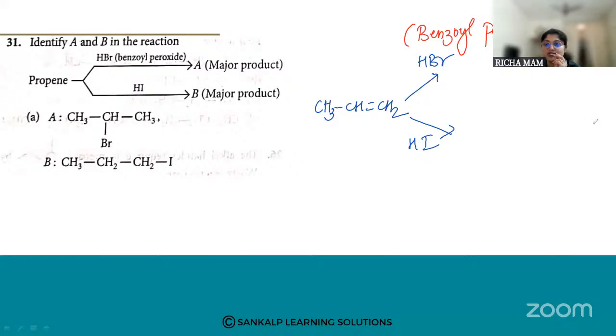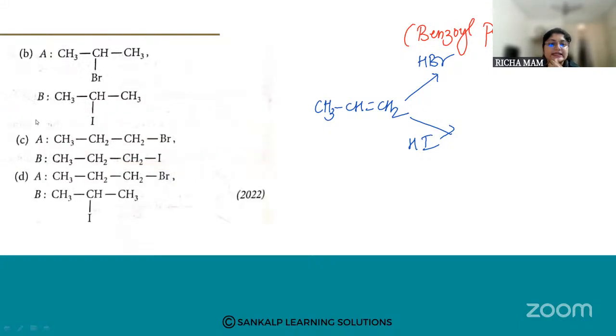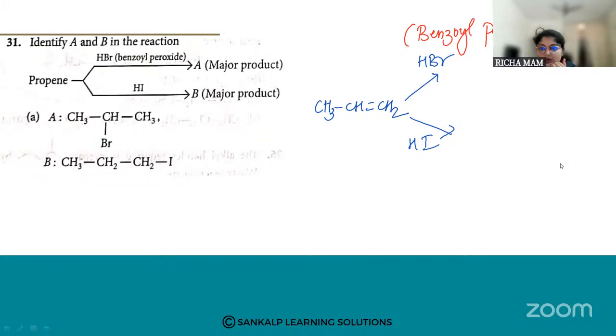So these are the options. Go through the options. Option number A is here. These are the products for A and B, then this is your B, C, and D. You know the Markovnikov rule, right? So you can directly solve it. We will solve it and just tell the answer.